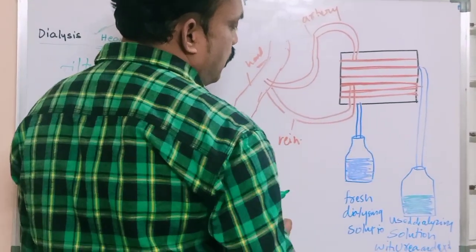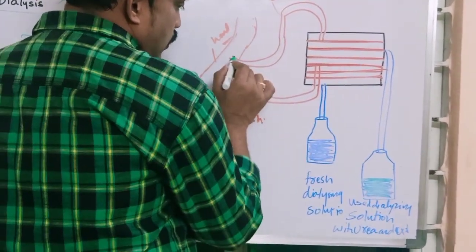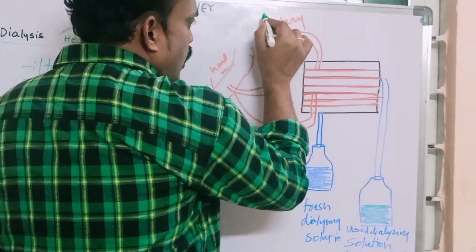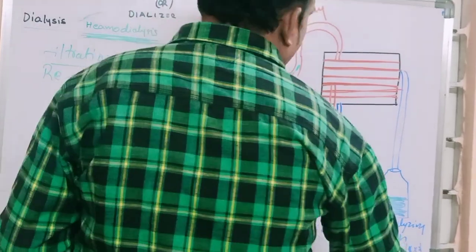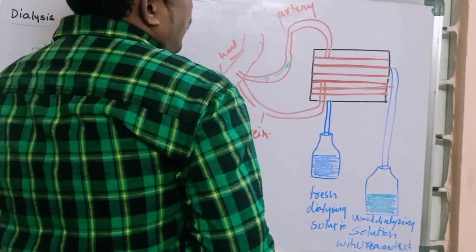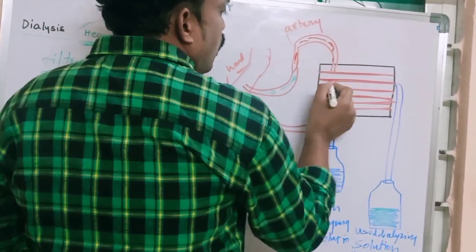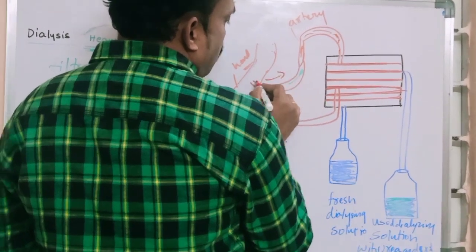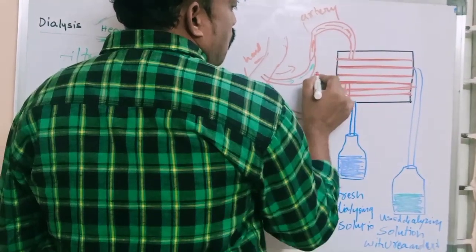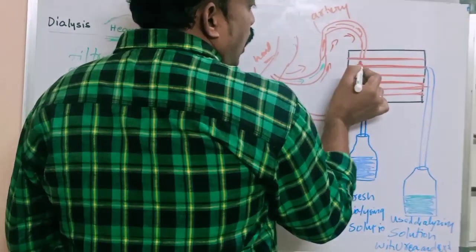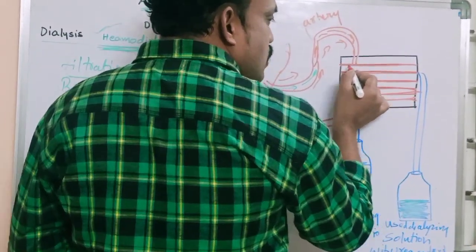If you observe the artificial kidney, first of all, they bring the blood from the main artery, so I will give an arrow symbol like that. They bring the blood from the main artery to the dialyzer machine. This is the main artery. The blood is coming from the main artery and passing through membranes or channels.